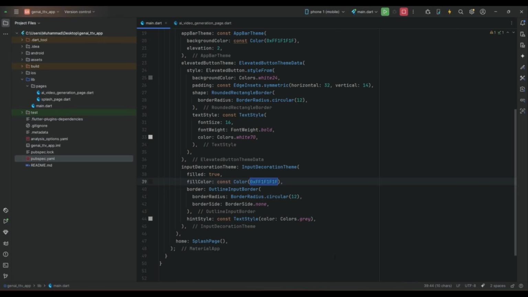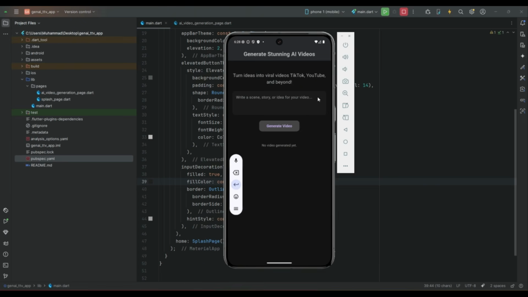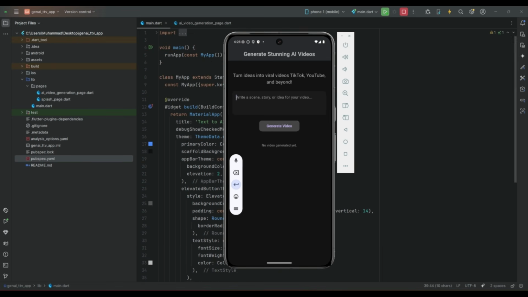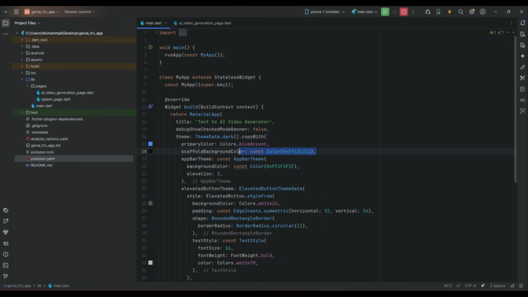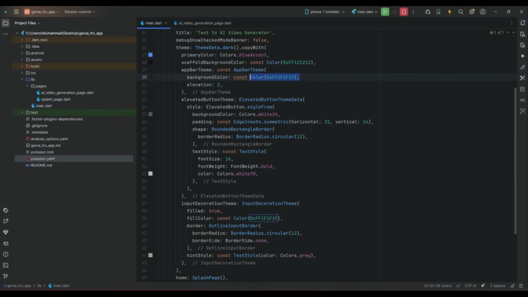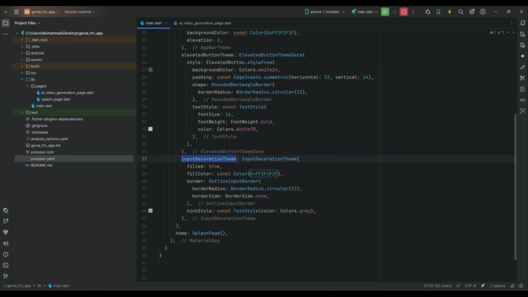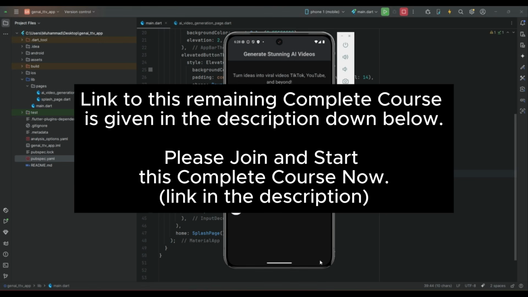So now if we check, it looks more beautiful, where instead of using pure black, which looks blue when you do it, the color combination with the body color. So that's why for the scaffold body color we apply this, which was light dark, and for the app bar theme we applied further light, you can say more light dark, and this same color we set for the input decoration, that is for the text form field background color, the fill color.